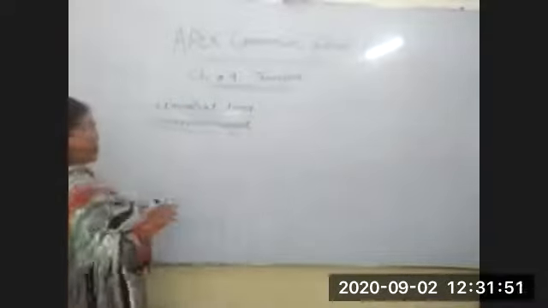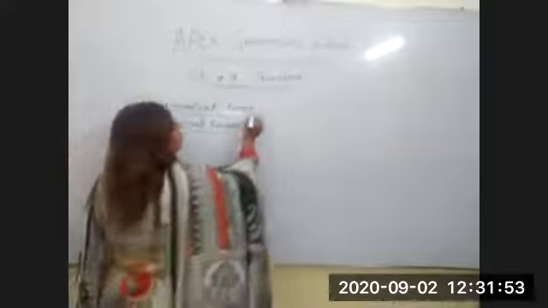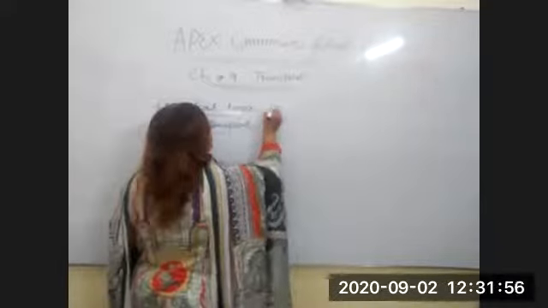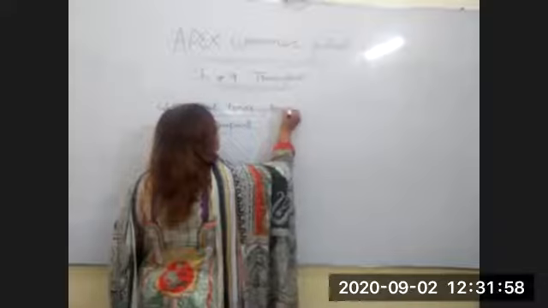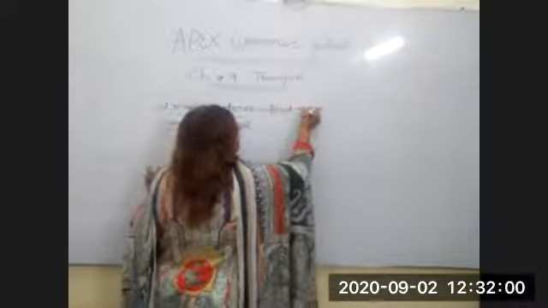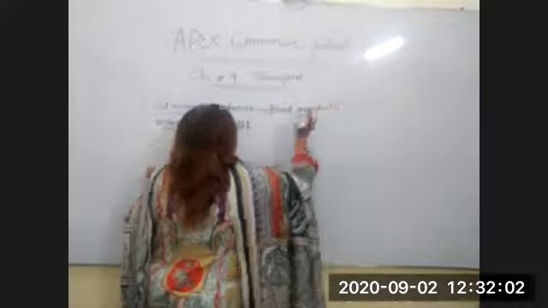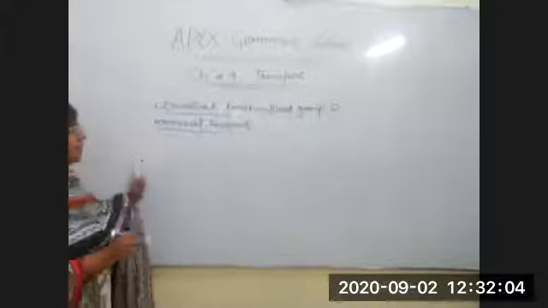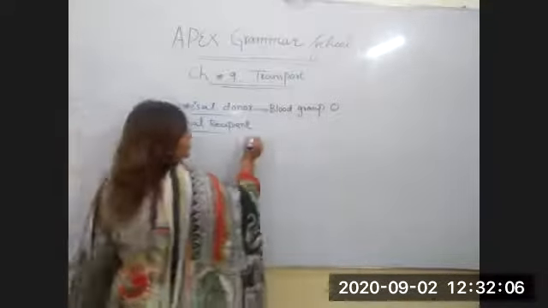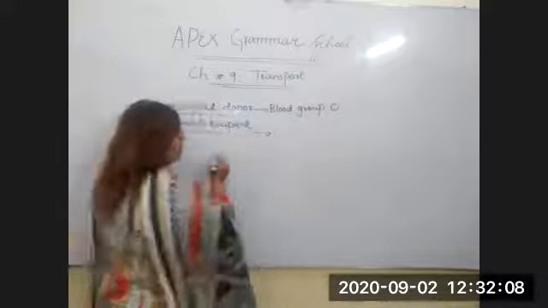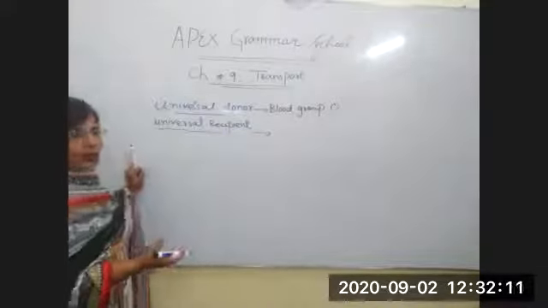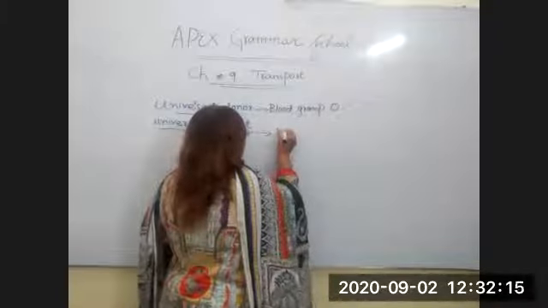Who is a universal donor? Blood group O is called a universal donor, and the universal recipient, the type of blood which can receive blood from all the groups, is blood group AB.